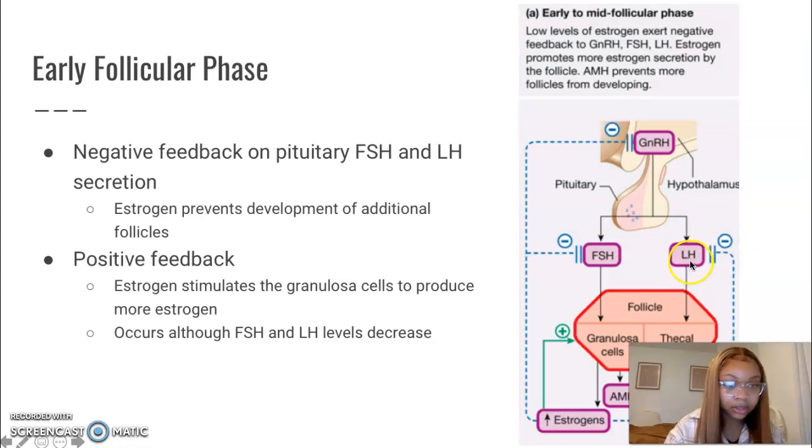All these have a negative feedback, which is caused by estrogen. We also see the positive feedback of estrogen on the granulosa cells that we just discussed. And anti-Mullerian hormone right here, which prevents the follicles from developing.